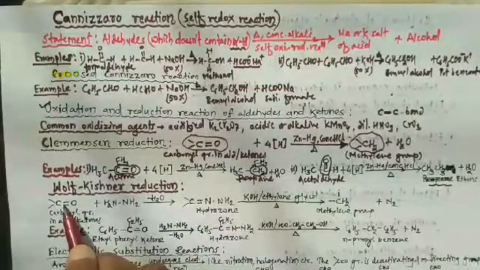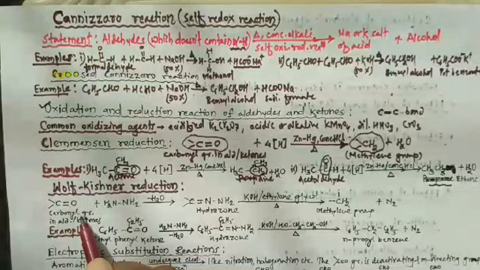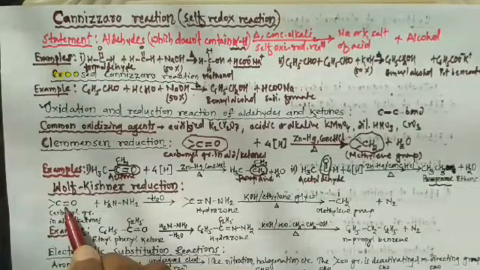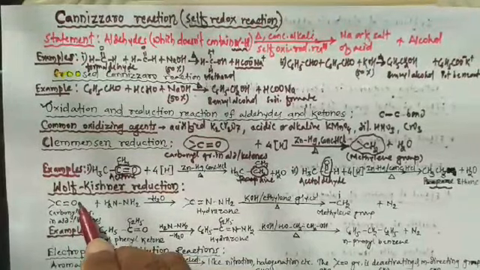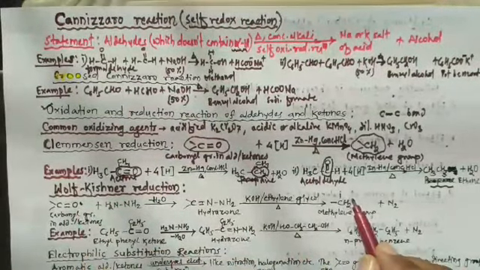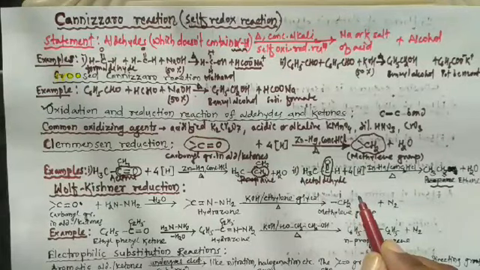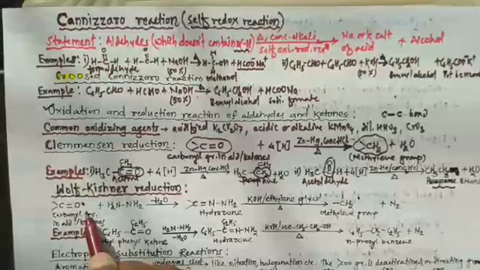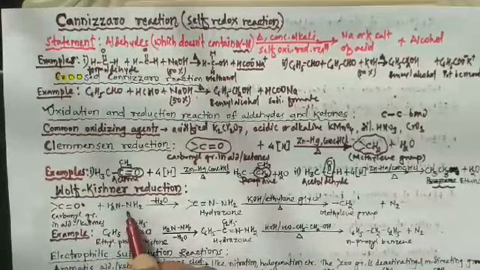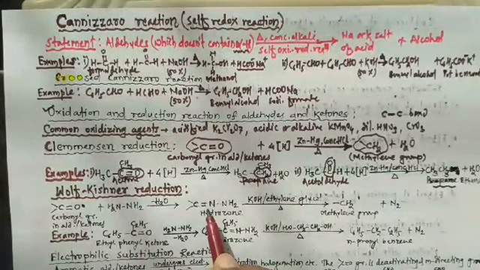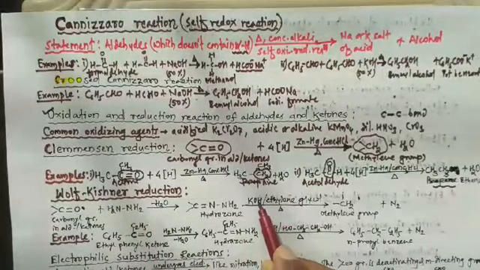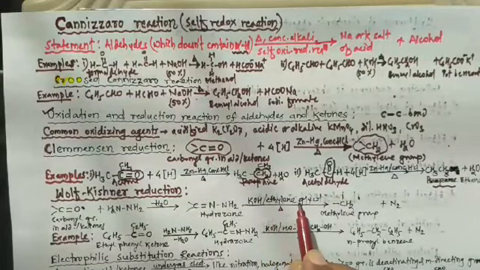The carbonyl group which is present in aldehyde and ketone can be converted into a methylene group by reacting the aldehydes and ketones with hydrazine, and the product obtained on heating with KOH or NaOH in a high boiling solvent like ethylene glycol.